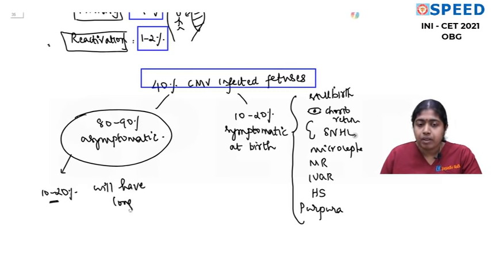Is that understandable? So even if the babies are asymptomatic at birth, 10 to 20% of them can have long-term sequelae, like sensorineural hearing loss later in life. That is the take-home message here.